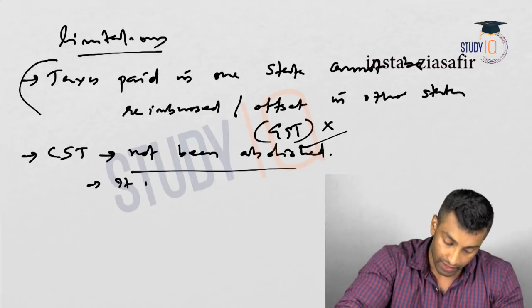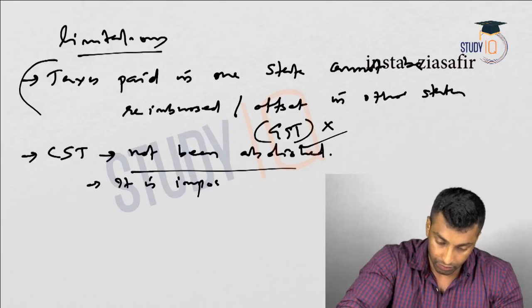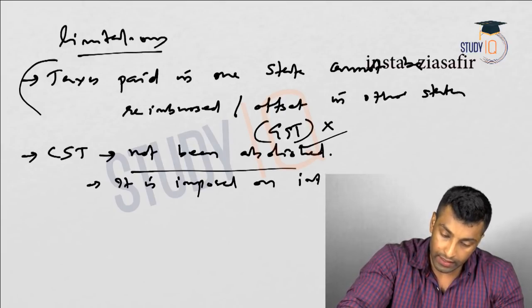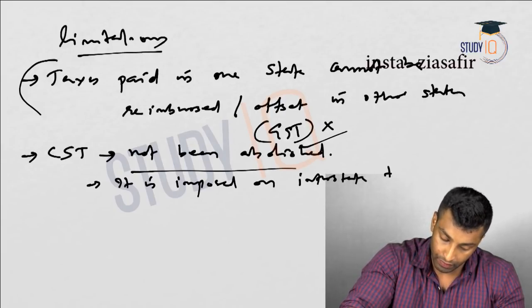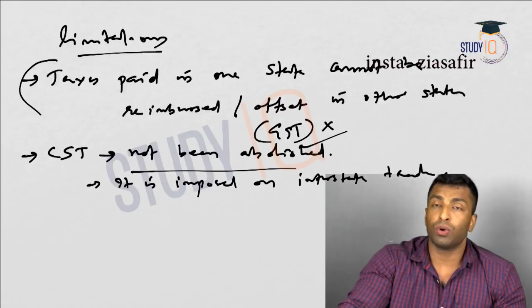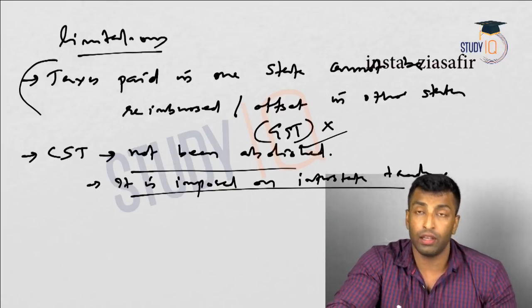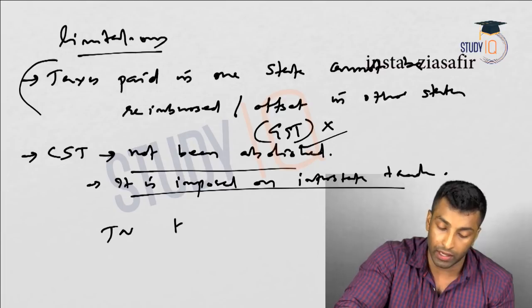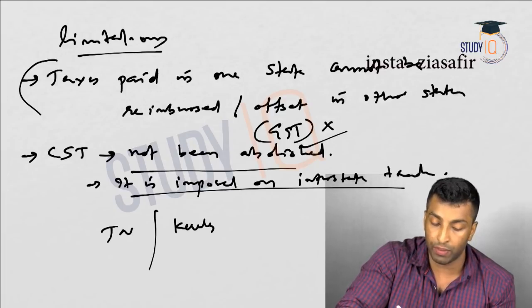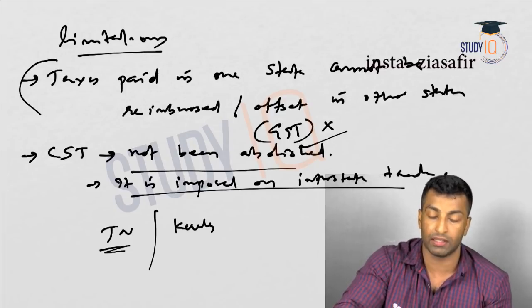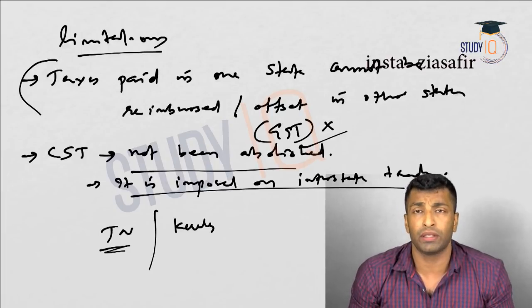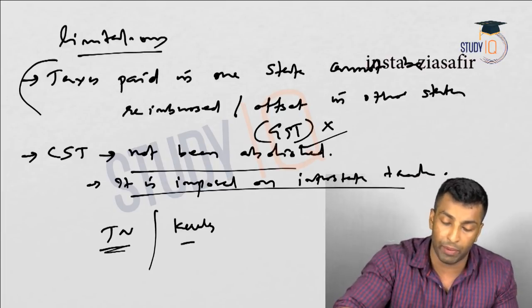Now let me write it down. What is CST? It is imposed on interstate trade. Now, what is this tax? If there is a transaction between Tamil Nadu and Kerala, and the manufacturing is happening at Tamil Nadu, that means the originating state is Tamil Nadu, but the distribution and sale are happening at Kerala.